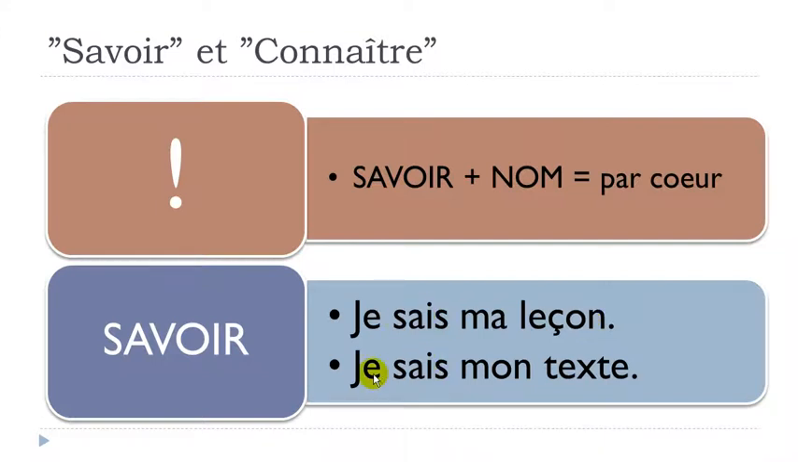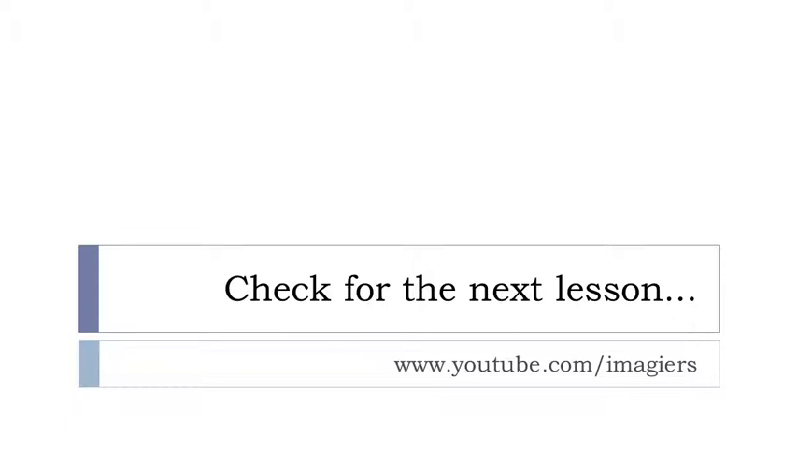Same thing for the second example. Je sais mon texte, my text, or my lines if you want. Je sais mon texte. It's the same: you want to introduce this idea that you know your text or your lines by heart. That's the only exception when we use savoir plus a noun. I hope it was clear for you.